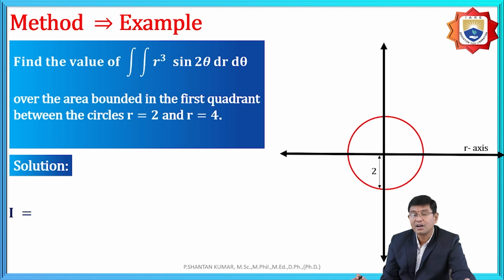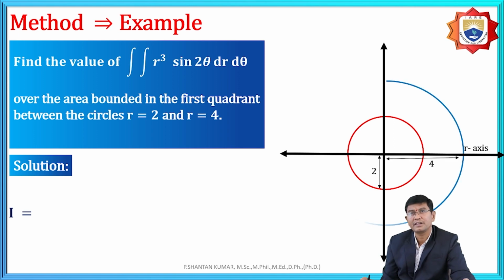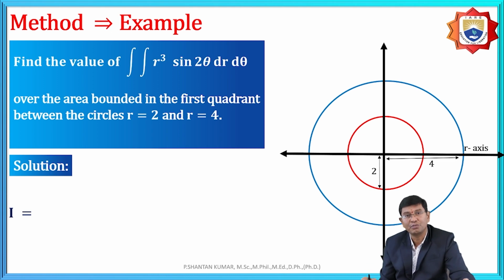And the other, r = 4, has center at (0, 0) and radius 4. Here, in between these two, the bounded region is r from 2 to 4.